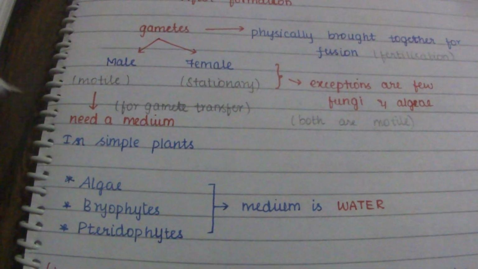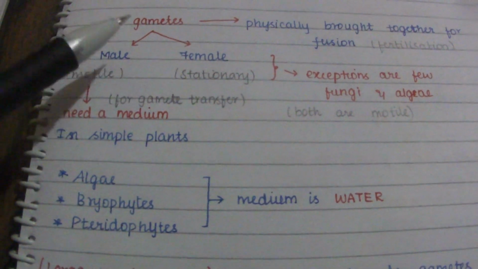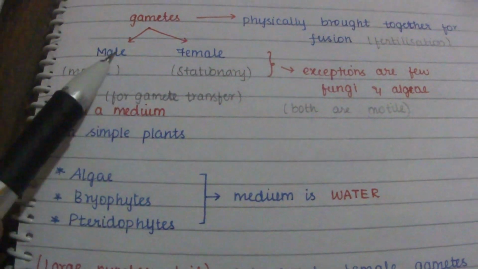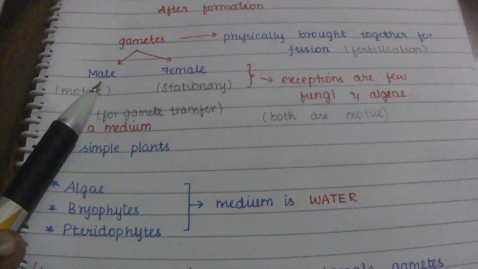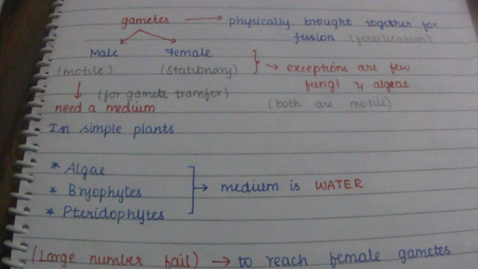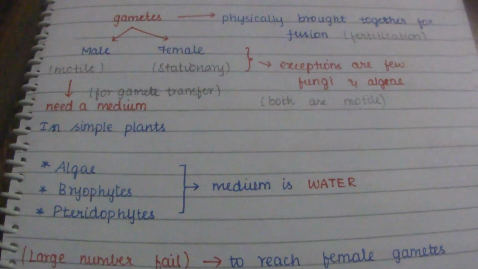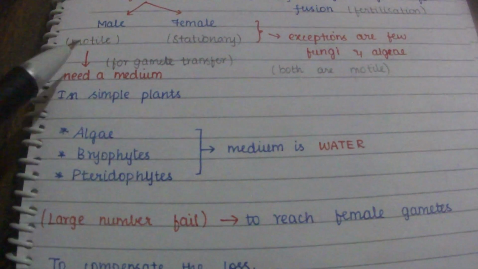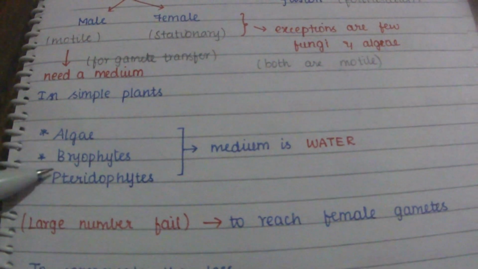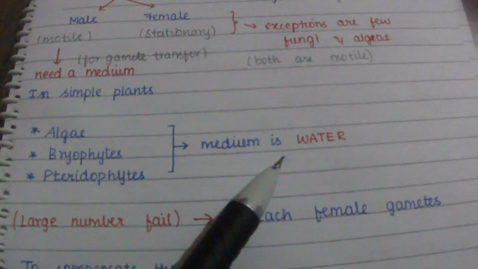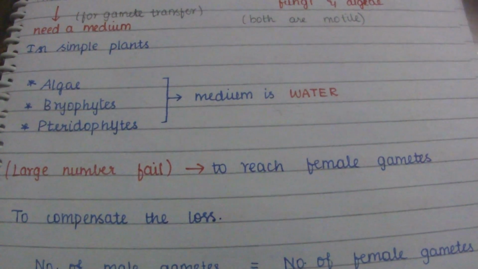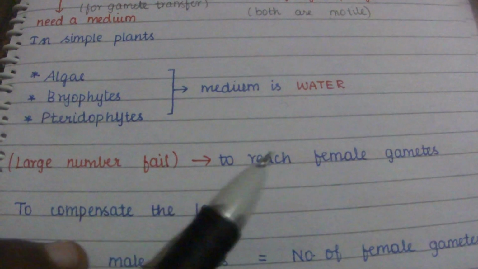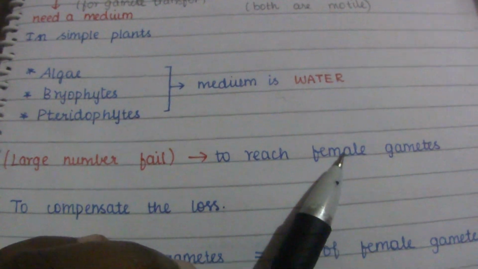If the male gamete is motile, it needs a medium to reach the female gamete, because both have to be physically brought together. So for the transfer of gametes, a medium is needed. In simple plants like algae, bryophytes and pteridophytes, the medium of gamete transfer is water. A large number of male gametes fail to reach the female gametes.